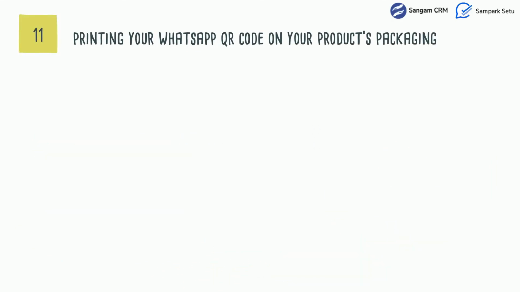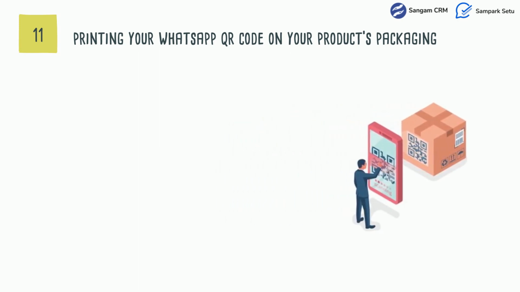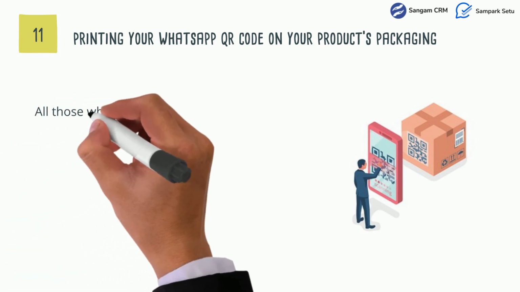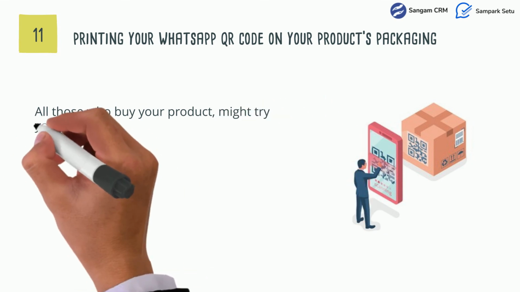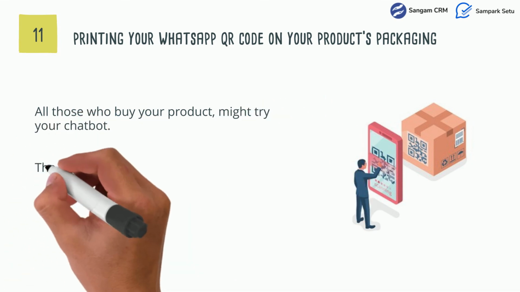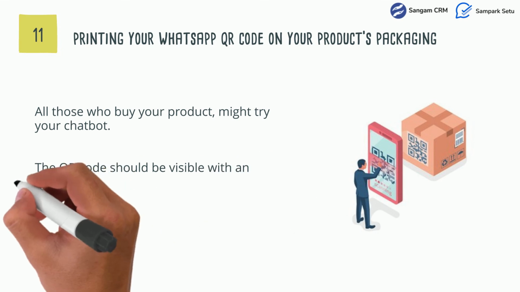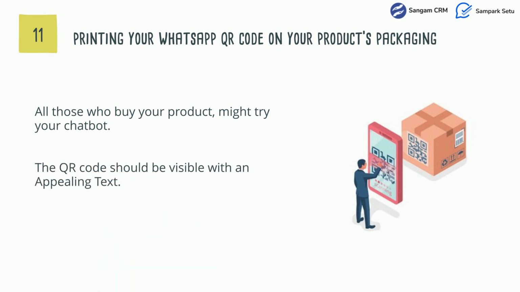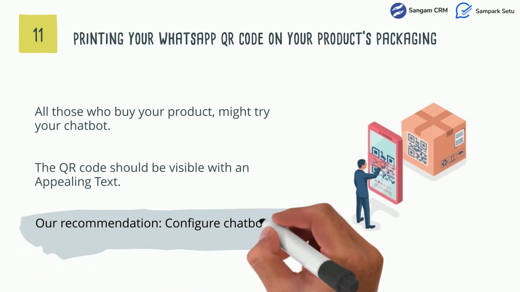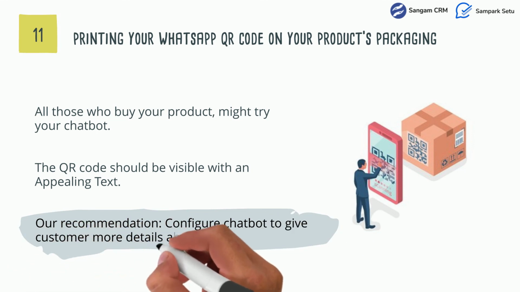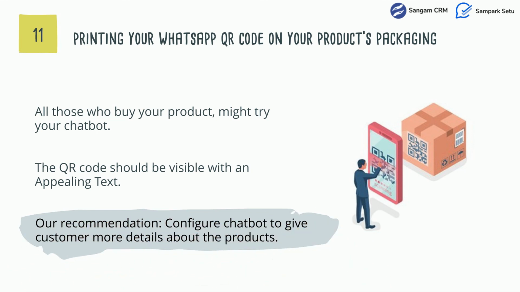Next is printing your WhatsApp QR code on your product's packaging. One clear advantage of printing a QR code on your product's packaging is that all those who buy your product might actually try your chatbot. Just make sure the QR code you print is clearly visible and the text written near the QR code is appealing to readers. Here is one tip for you: configure your chatbot in such a way that all those who converse with your chatbot get to know additional details regarding your products.